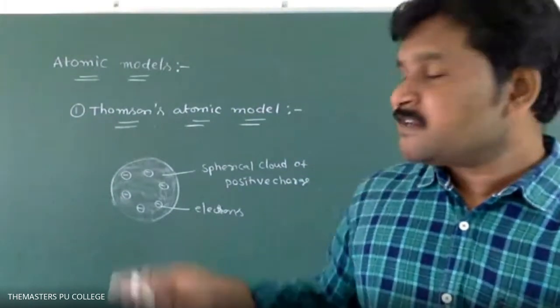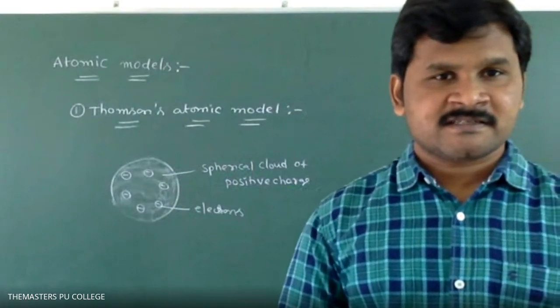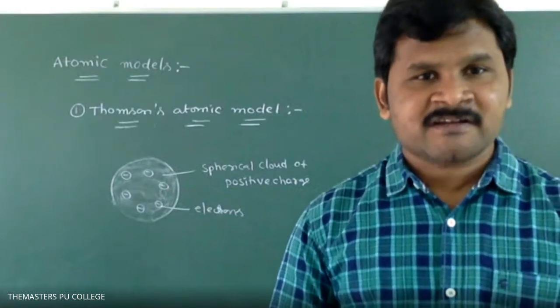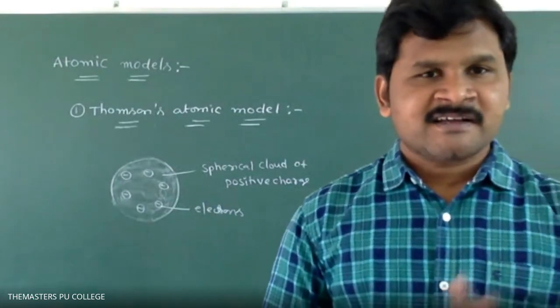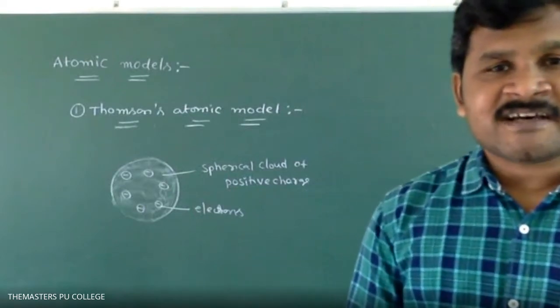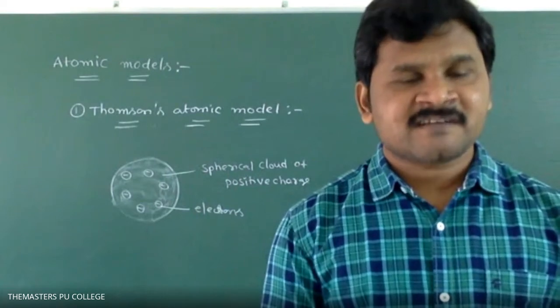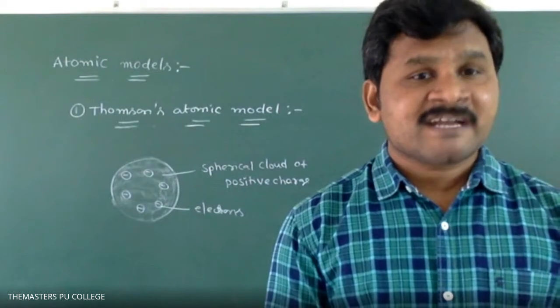So that's why Thomson's atomic model is also known as the watermelon model or raisin pudding model. Clear, students? Then what is the failure of this Thomson's atomic model? That is important. The major failure is that it cannot explain the electrical neutrality of the atom.